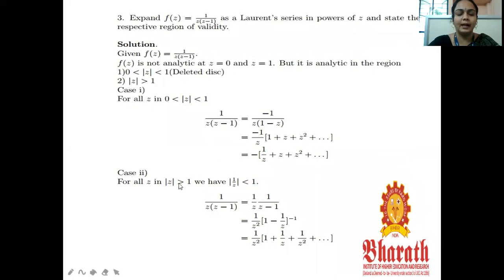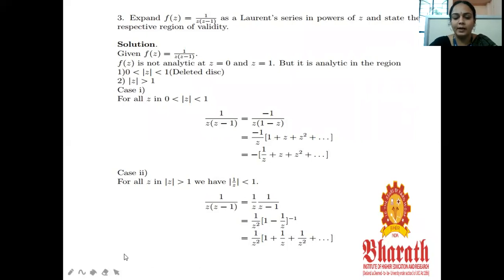Next, mod z is greater than 1. Here 1 by z of z minus 1 can be split into 1 by z of 1 by z minus 1. From the second term, z is taken outside. It becomes, since we already have z, 1 by z square, 1 minus 1 by z whole power minus 1. Again, we have to apply the binomial theorem.